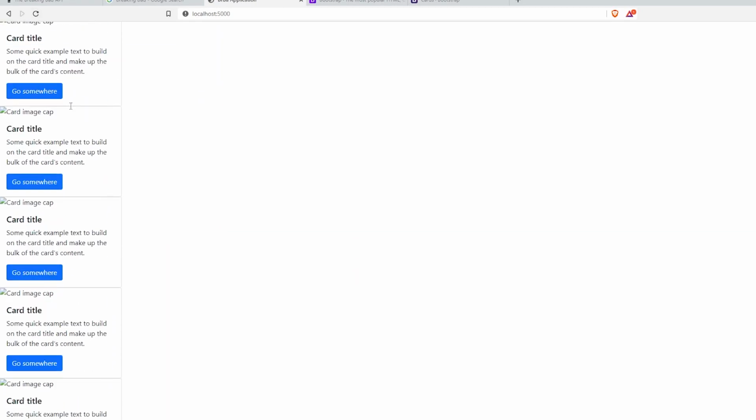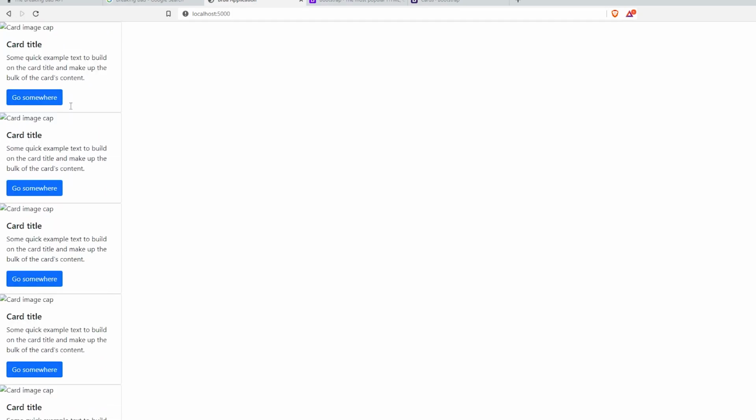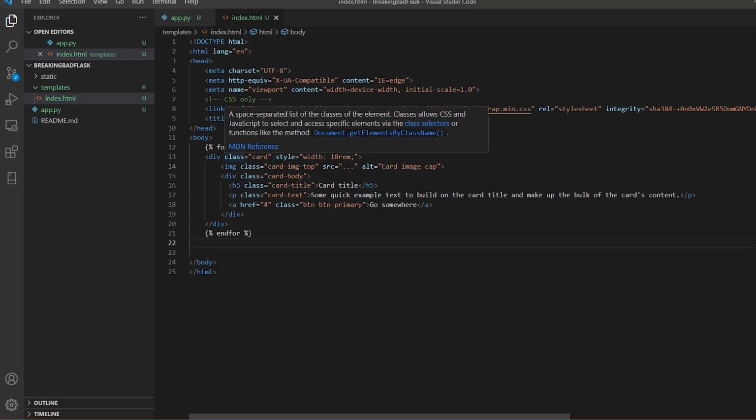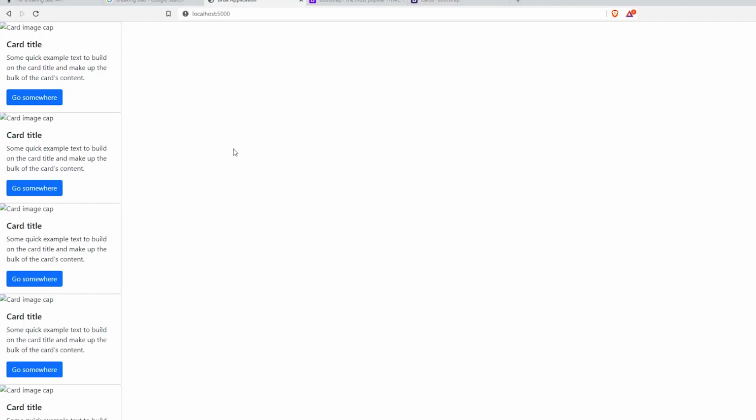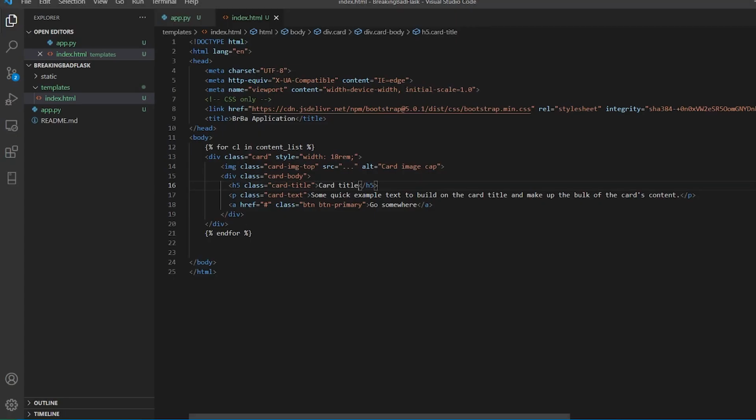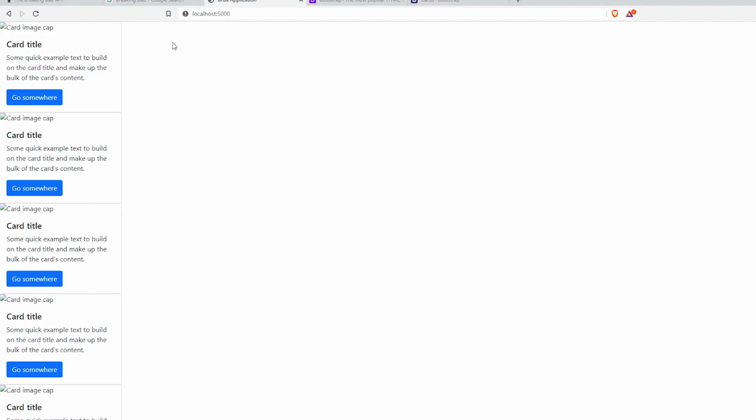So we will have a card like this. It actually has the card inside the for loop, so it is handling over there. Now here, instead of card title, I'll remove it and I'll say CL dot name, like I said, because I want to extract the name, and I'll refresh it. Boom, we have it. Here it says Walter White, Jesse Pinkman, Skylar White.